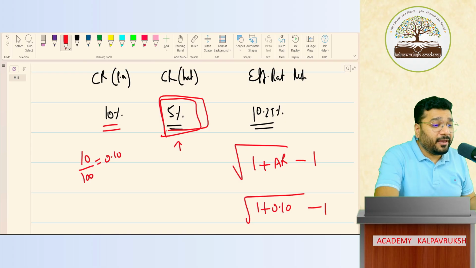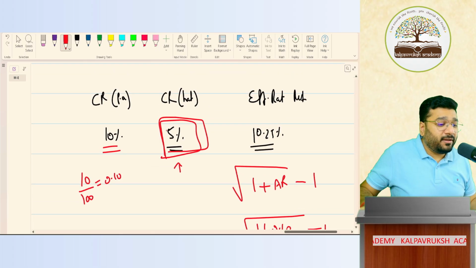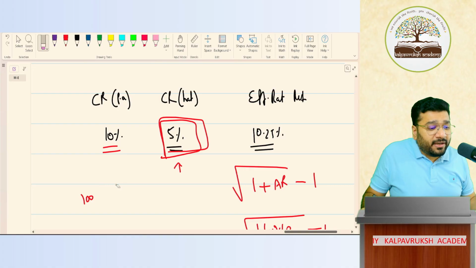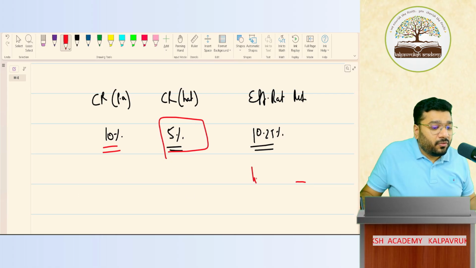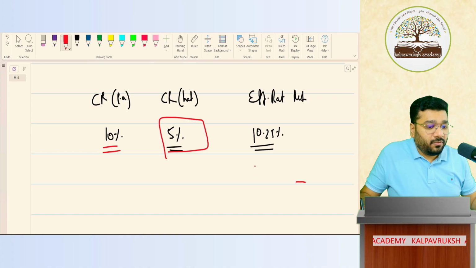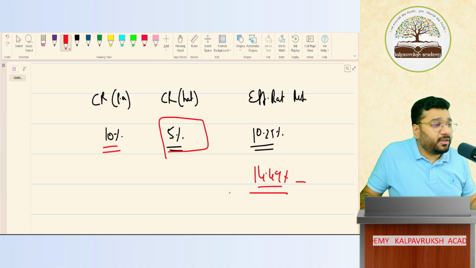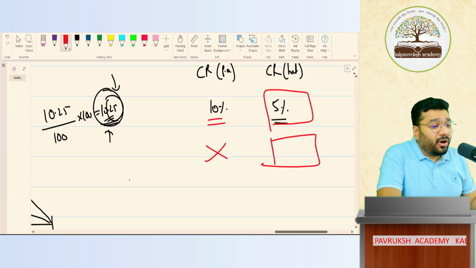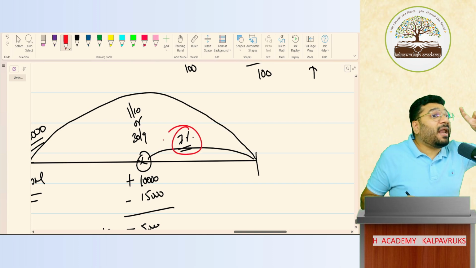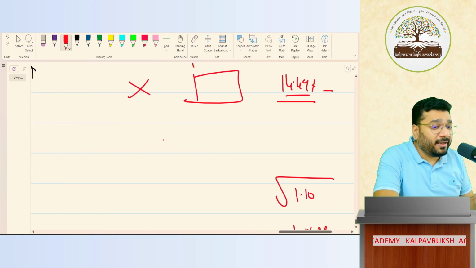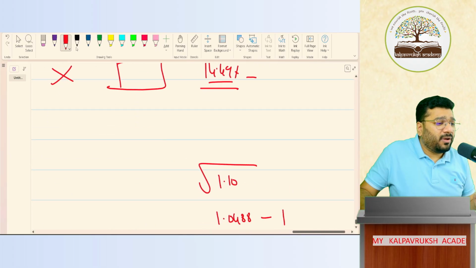Okay, not okay. In the same manner, now they've given what is the effective rate in this question? 14.49% கொடுத்திருக்கா. We don't want this. ஏன் தெரியுமா? Because we want to calculate the interest for the remaining 6 months. I want half year ka rate. Got it, not got it?